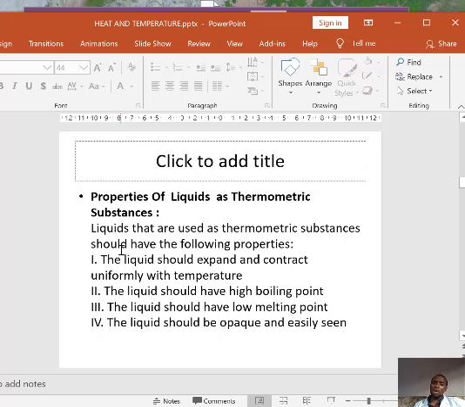So the liquid that we must use for the thermometric substance must have these properties. One, the liquid should expand and contract uniformly with temperature. Secondly, the liquid should have high boiling point and low melting point, and also the liquid should be opaque and easily seen.